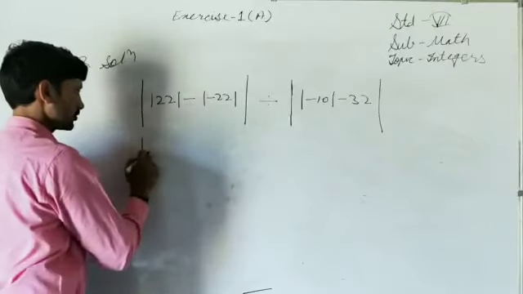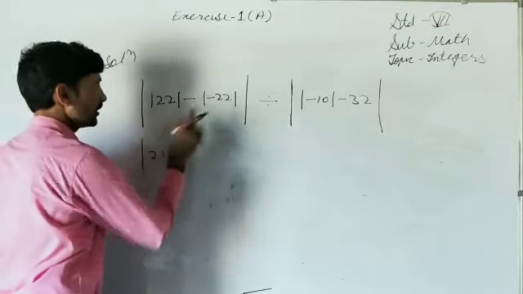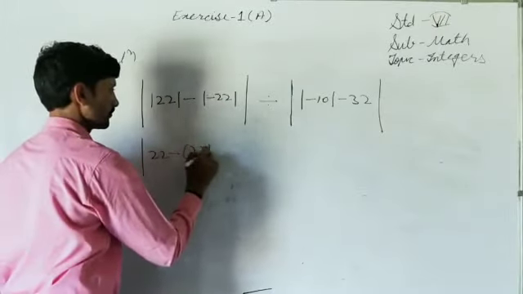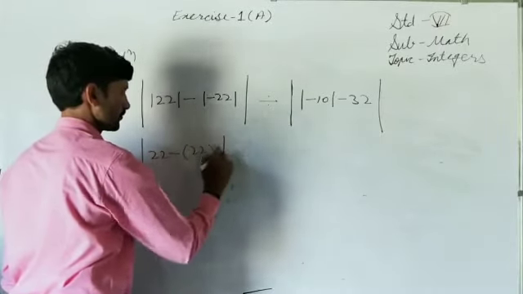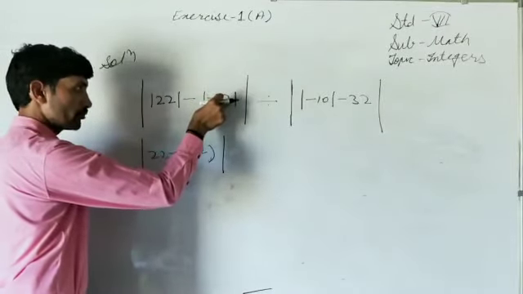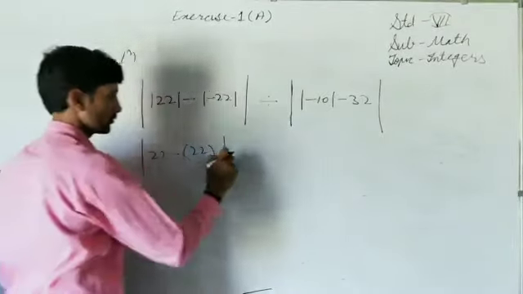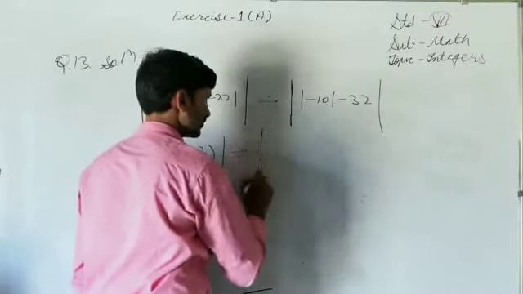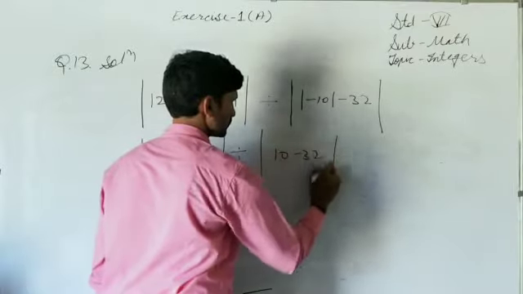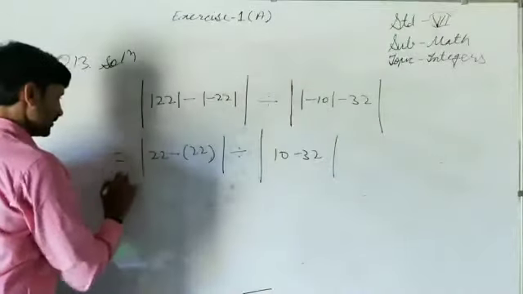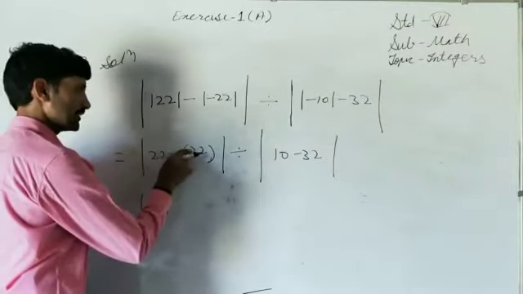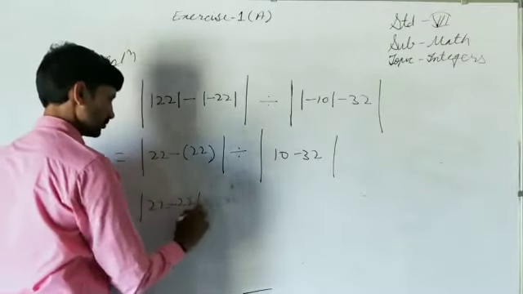Absolute value of minus 22 is plus 22. This minus sign is outside, and due to finding the absolute value of minus 22, it has become plus 22. Divide by the absolute value of minus 10, which is 10, minus 32. 22 outside minus, inside plus, it will become minus 22.